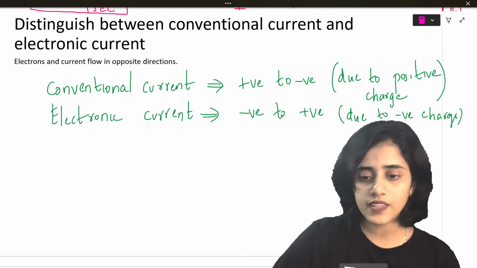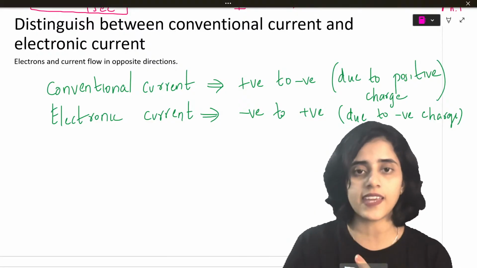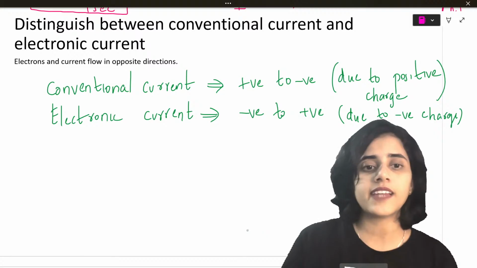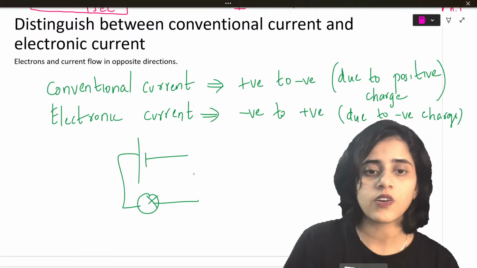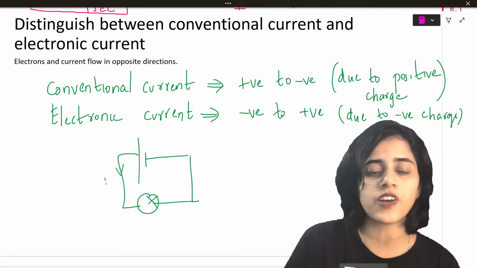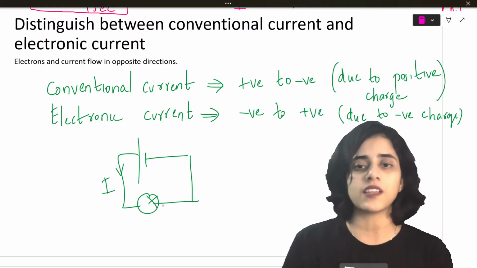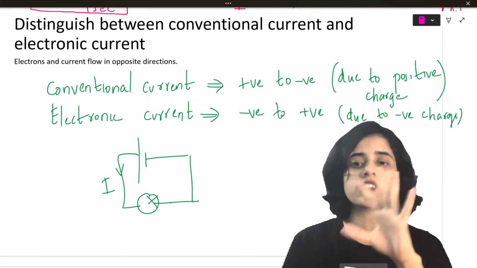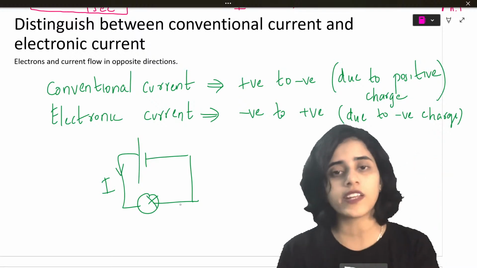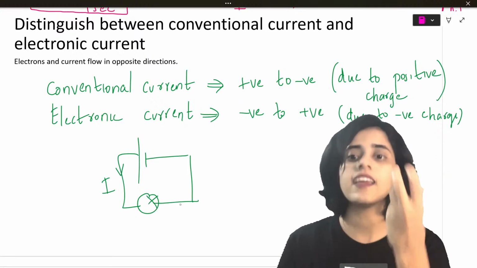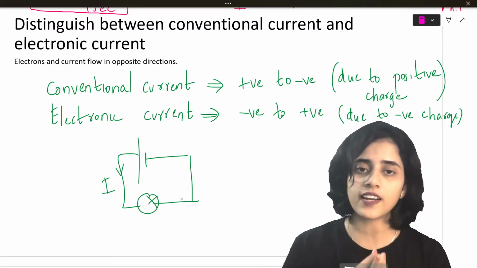Is this clear? So when we do circuit diagrams, you will always represent the direction of current. If this is your battery and this is the circuit, you will always represent the direction of current from the positive terminal, because conventionally people use the same thing. So conventionally we use the notation that current always flows from the positive terminal to the negative, but electronically, or in real life, it actually flows from negative to positive. This is the difference between conventional current and electronic current.